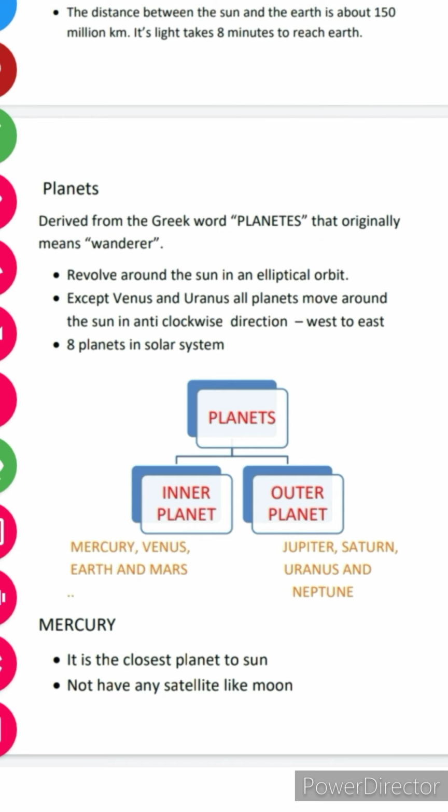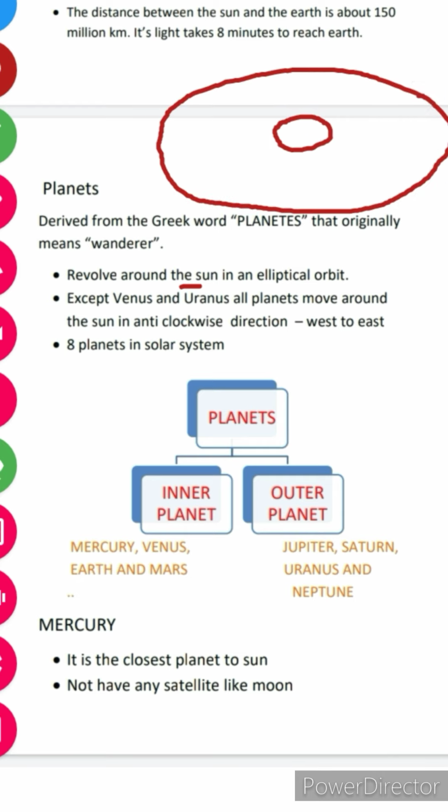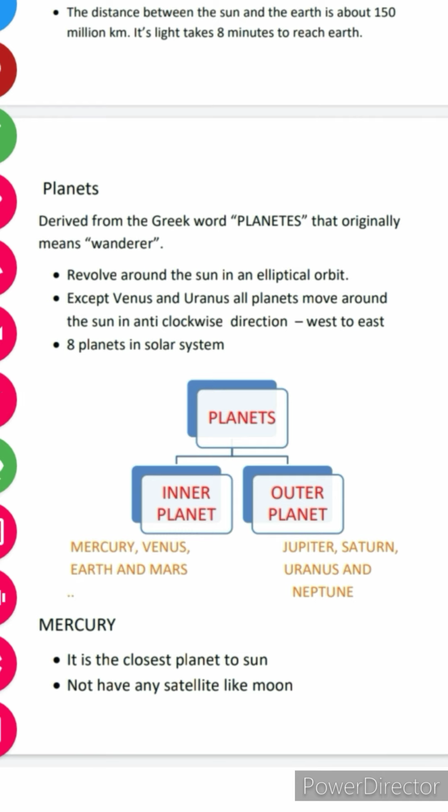Planets revolve around the sun in an elliptical orbit. Elliptical orbit means not a proper circle but quite oval in shape. Except Venus and Uranus, all planets move around the Sun in anti-clockwise direction, west to east. All planets except Venus and Uranus. Venus and Uranus को छोड़ के बाकी सारे सन के अराउंड एंटी क्लॉकवाइज डायरेक्शन में घूमते हैं. Anticlockwise we consider here from west to east.